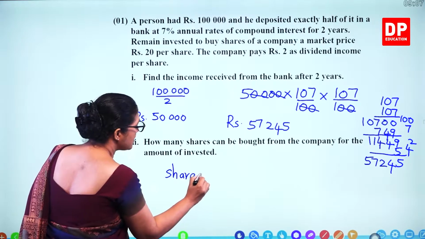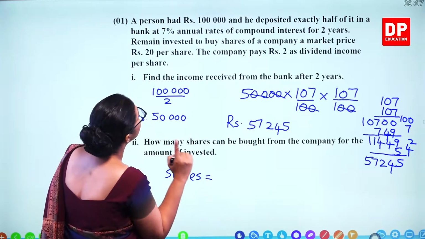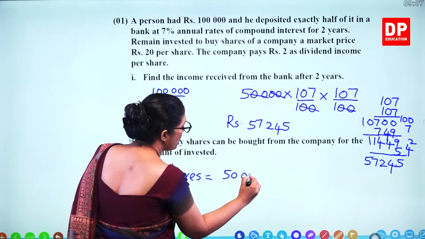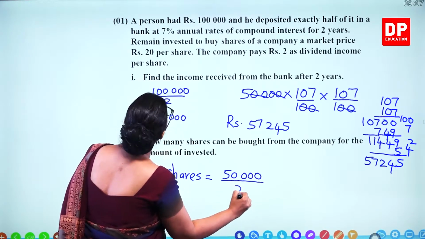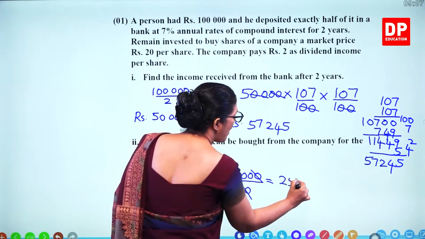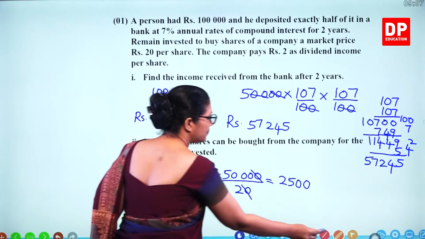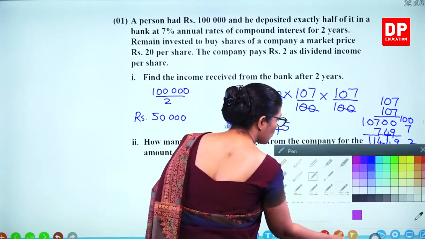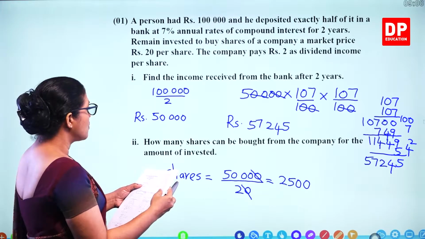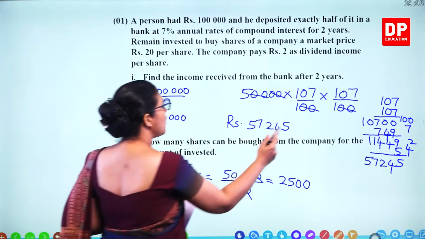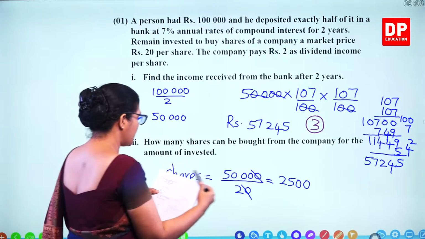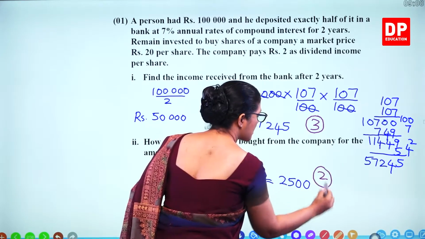Number of shares is equal to 50,000 rupees divided by 20. So 2,500 shares bought. So how many marks do you get? 3 marks for the first step and for 2,500 you get 2 marks.